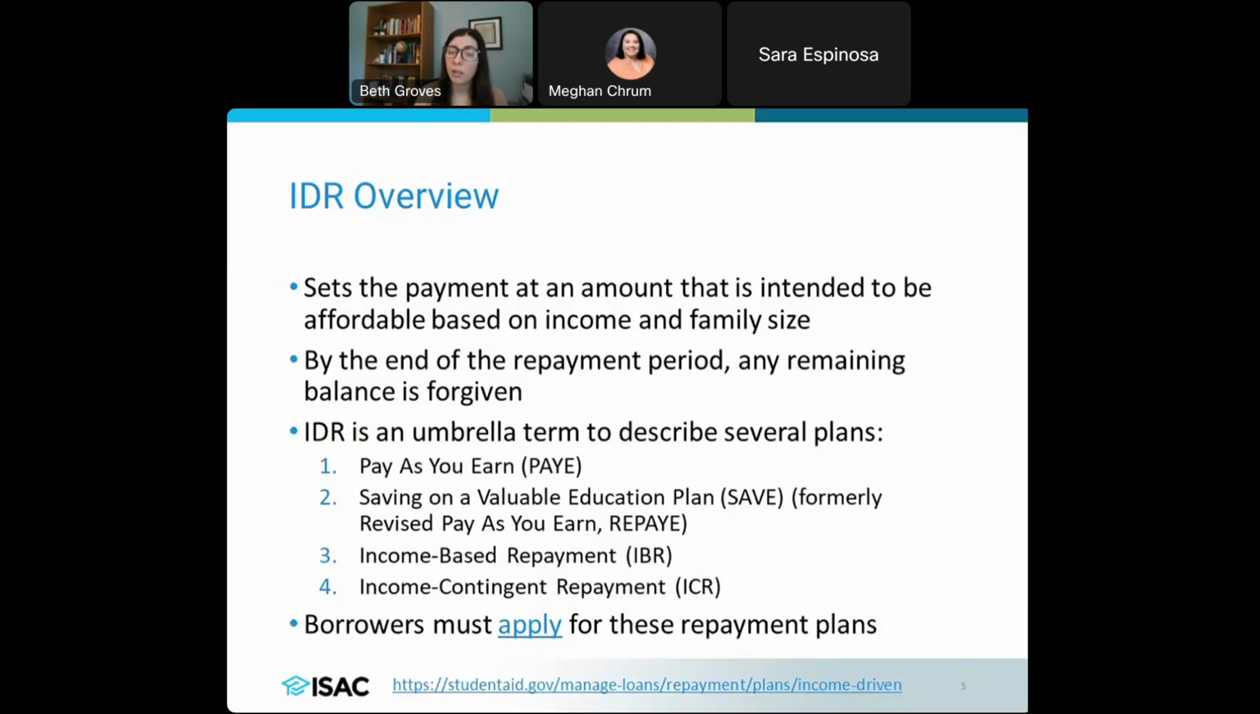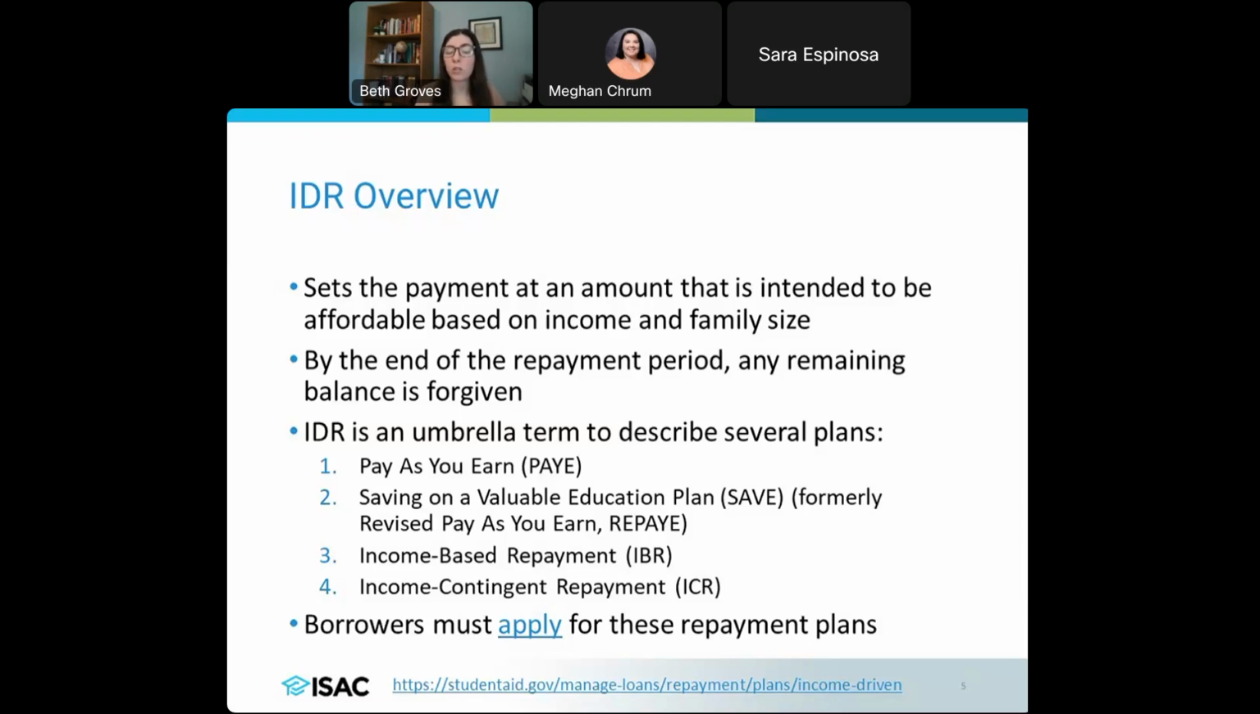So if it's set at a pretty low monthly payment, and say there's a large outstanding balance for the borrower, that remaining balance is going to get forgiven after a certain amount of years. So we also look at IDR as an umbrella term. It's not just one plan. It does have several different options underneath it, depending on what's going to be the best fit for the specific borrower. So one of them is the Pay As You Earn plan, or the PAYE.